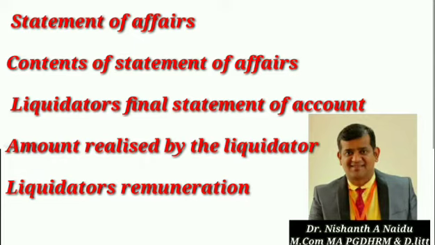So here, not much effort is required on the part of the liquidator to realize the amount from this source. Sale proceeds of assets. So the liquidator has to realize the assets of the company as well as from debtors of the company. So he is going to sell off all the assets of the company. So that we call sale proceeds of assets.